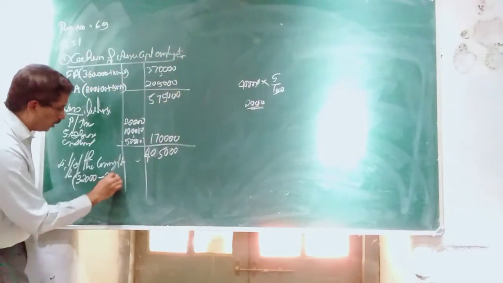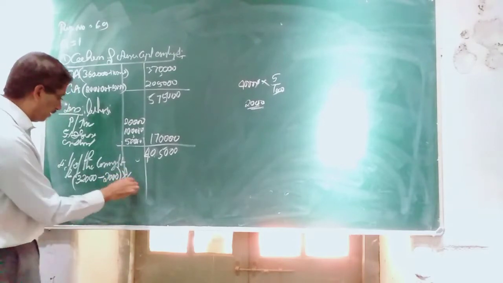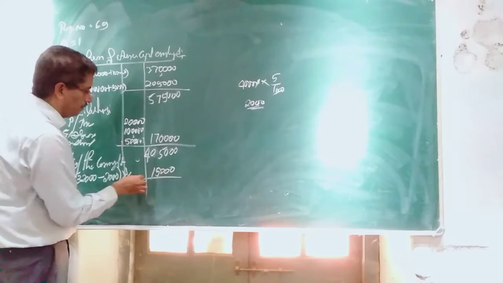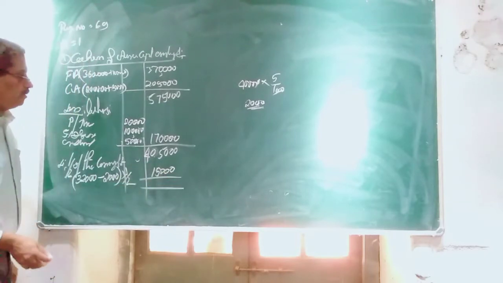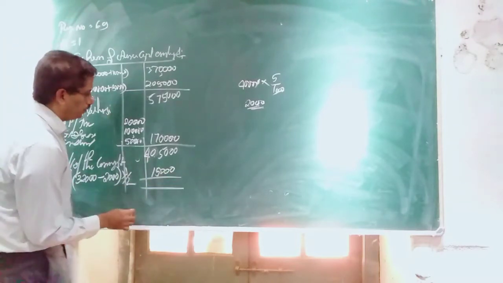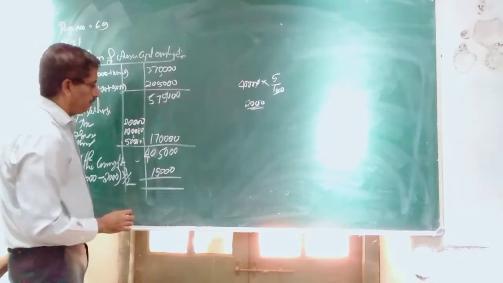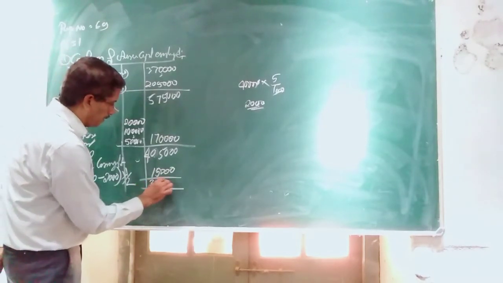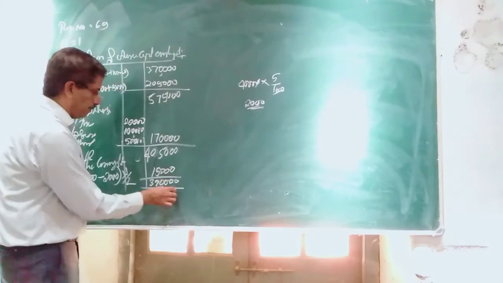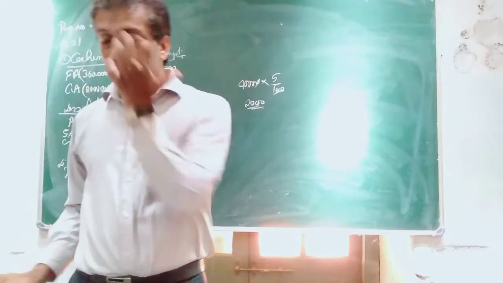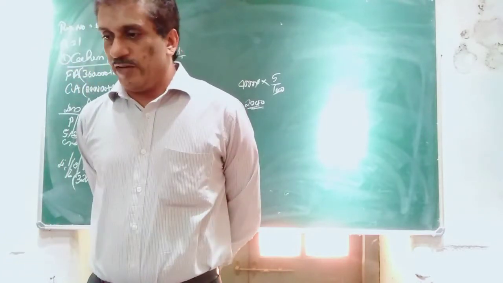Here minus 2,000 into half, which is 15,000, minus it off. How much do you get? 3,90,000. The first step is over.